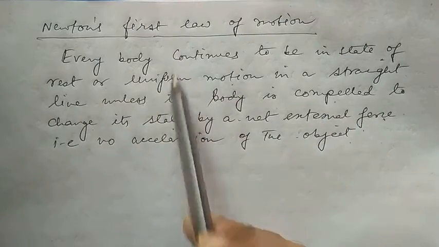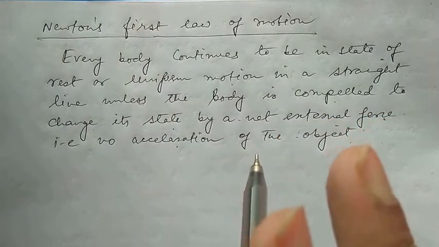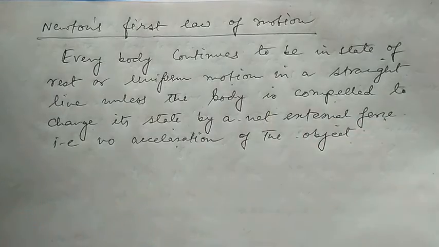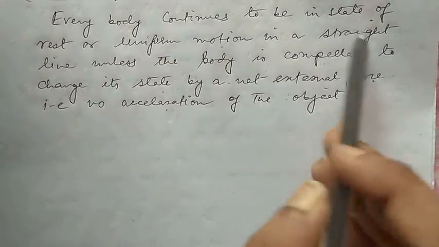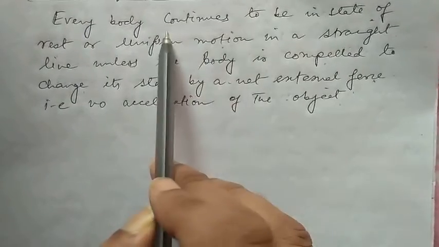Now from this first law we get 2 things. We have to understand 2 things. One is: every body continues to be in a state of rest or uniform motion, continues to be in a state. Now what does this mean?